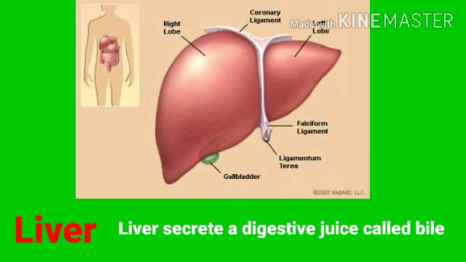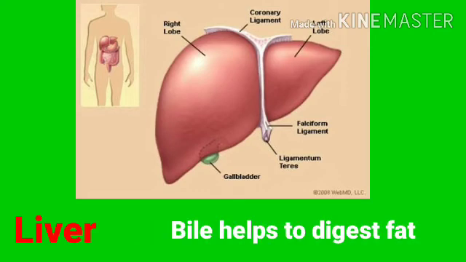So bile is a digestive juice produced by the liver. That bile is stored in a sac called the gallbladder. Bile helps in the digestion of fat.